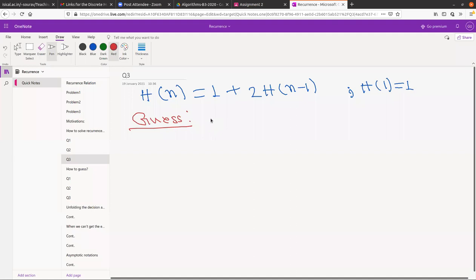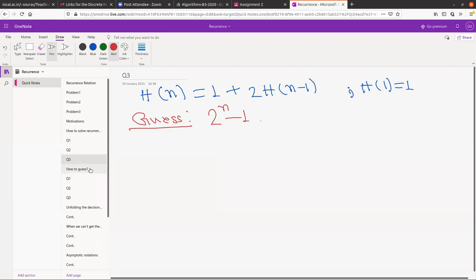Okay, I think everybody knows that answer, 2 to the power n minus 1. So how are you guessing here? Actually, this is the Tower of Hanoi recursion, right, probably. And then how are you guessing the solution? First of all, I knew it previously, but if we continue along these lines,